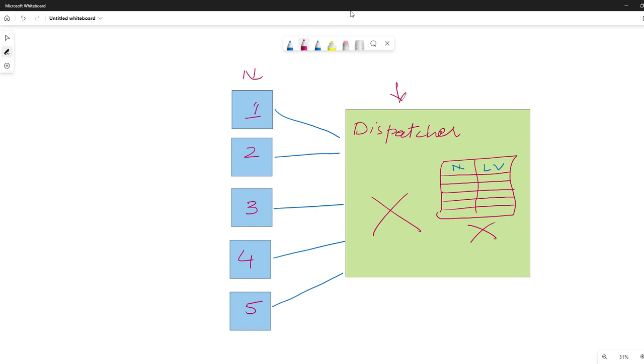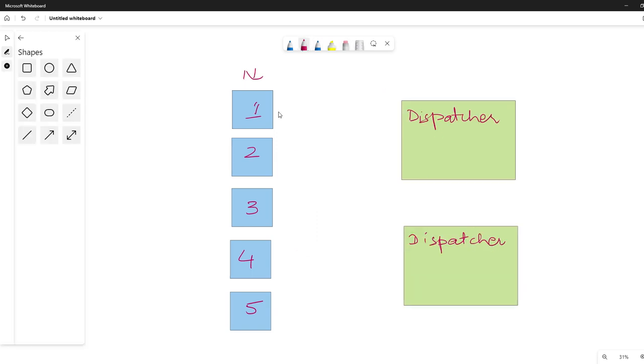How can we handle this? We can scale this again. How can we solve this problem? As you can see, we have added two dispatcher nodes, or two dispatcher instances, and these dispatcher instances will handle the different nodes which we have here.